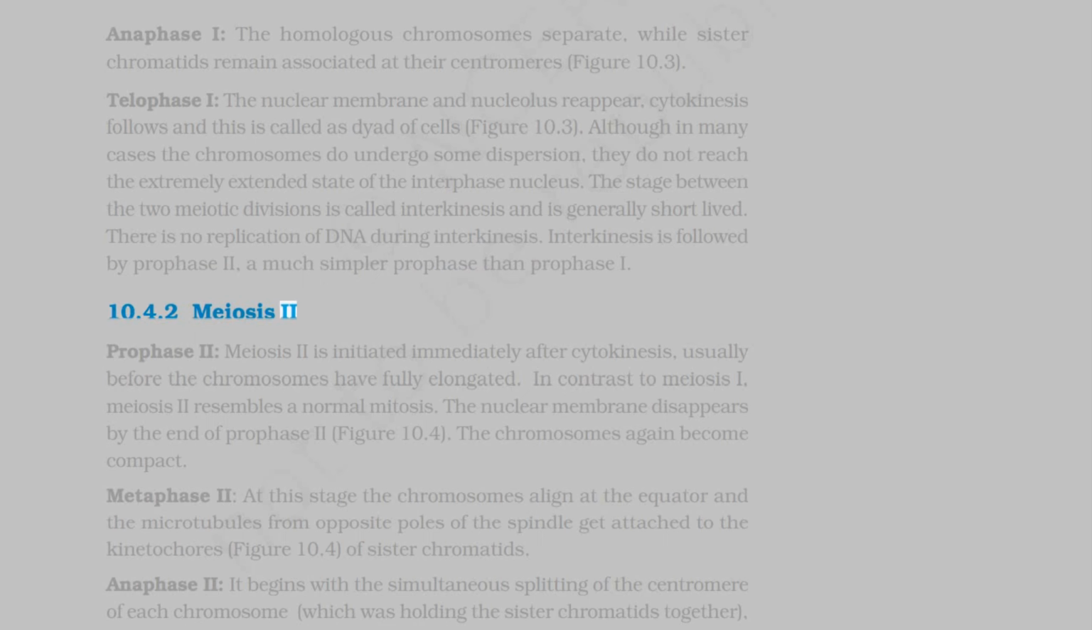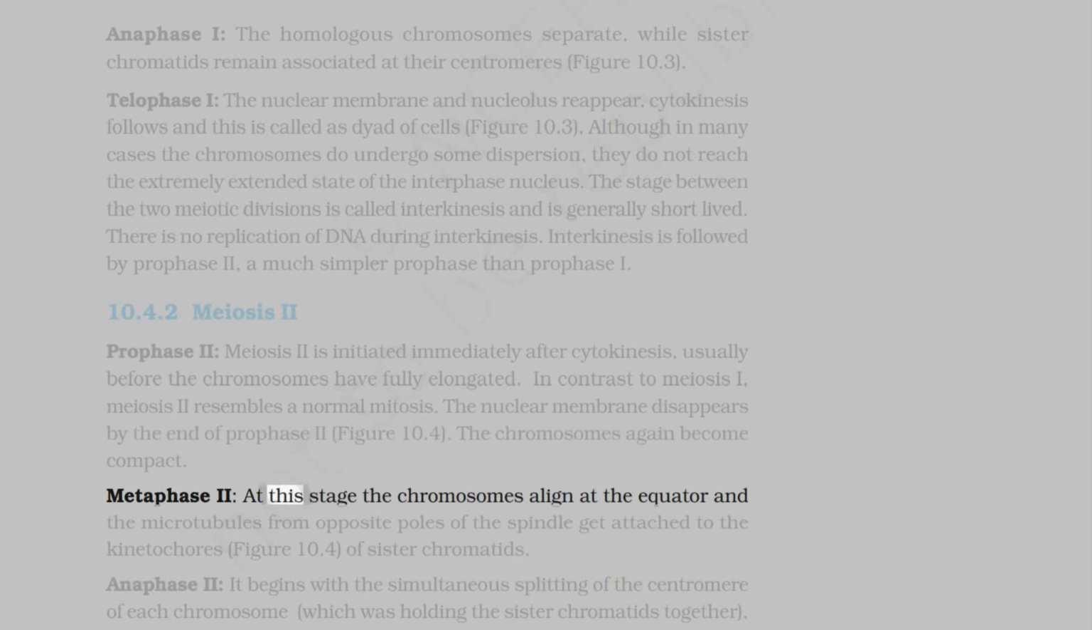10.4.2 Meiosis II. Prophase II: meiosis II is initiated immediately after cytokinesis, usually before the chromosomes have fully elongated. In contrast to meiosis I, meiosis II resembles a normal mitosis. The nuclear membrane disappears by the end of prophase II, figure 10.4. The chromosomes again become compact.